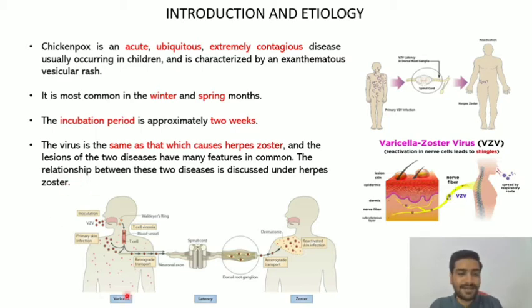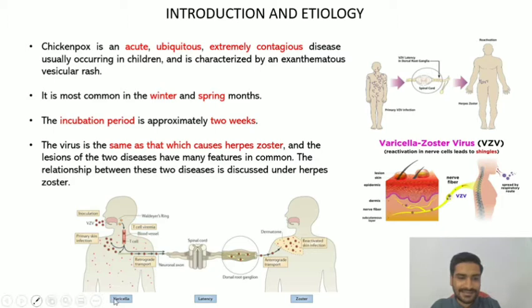So the primary mode of entry of varicella zoster virus in children is through the respiratory tract, that is due to droplet spread or due to direct contact with the lesion or virus, right? So there are two main forms through which the virus can enter into your body or the children's body, that is through droplet spread or due to direct contact with the lesion.